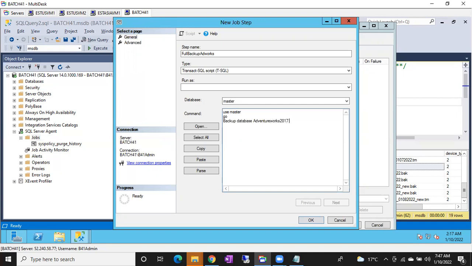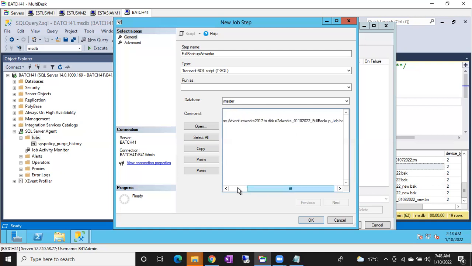To disk equal to file name adworks underscore. What is today's date? 01/10/2022. Underscore full backup underscore job. This is generated with the help of the job. It's not like you have to give a name like this; I'm just giving it to identify the backups. .bak, guys. Okay, done. This is my query.